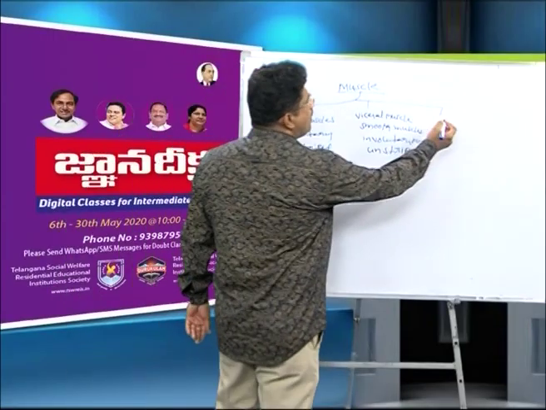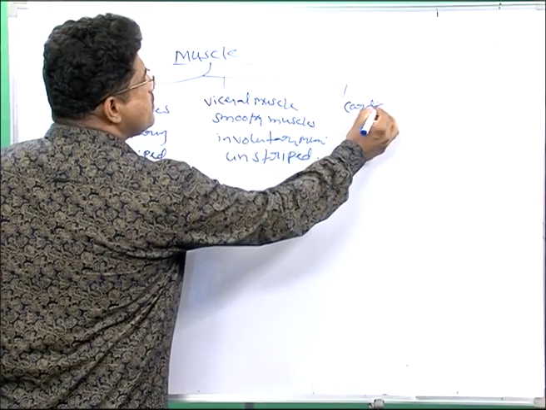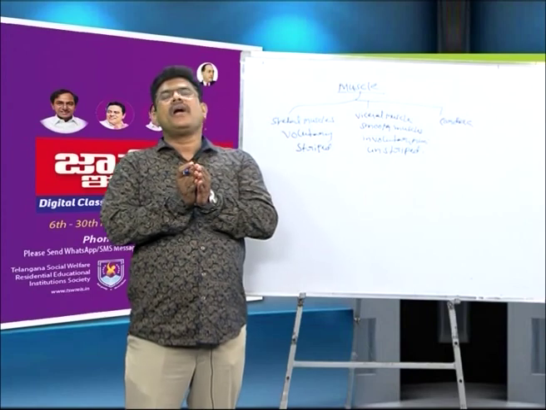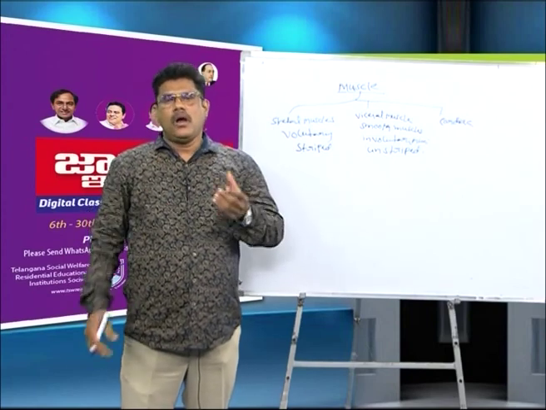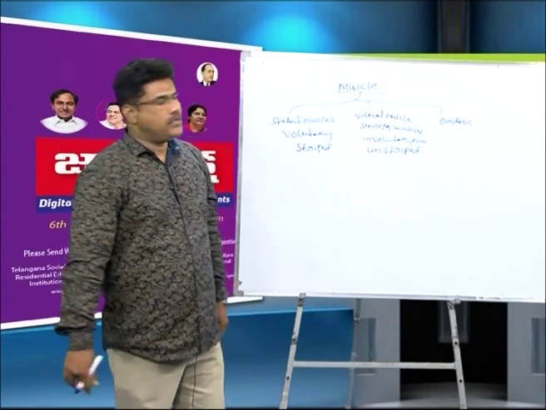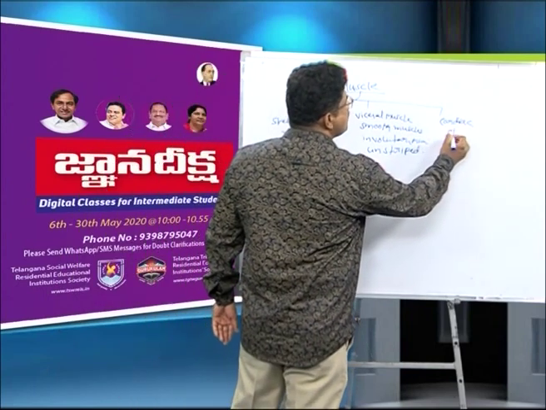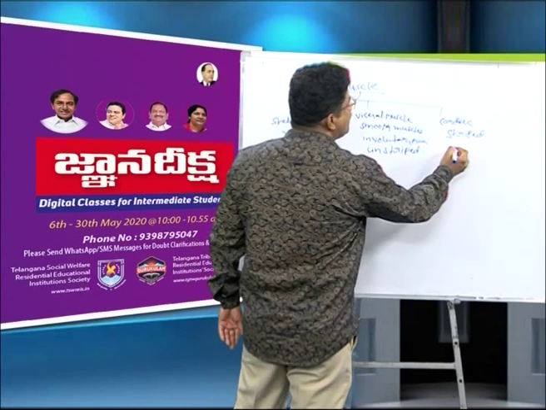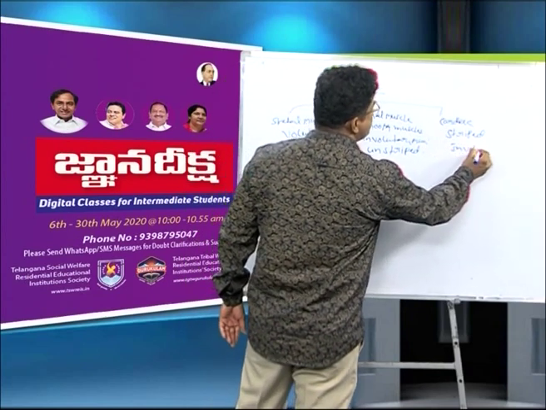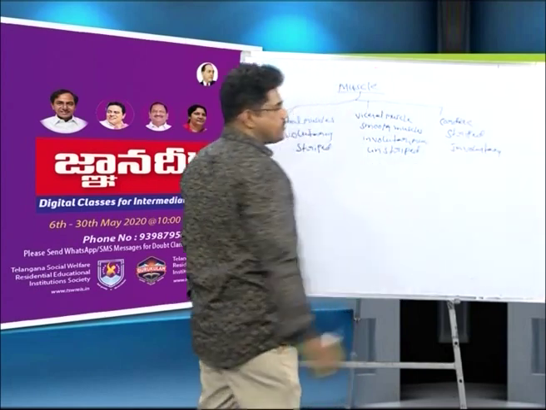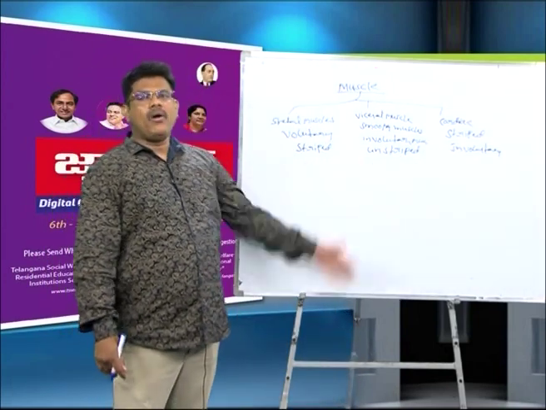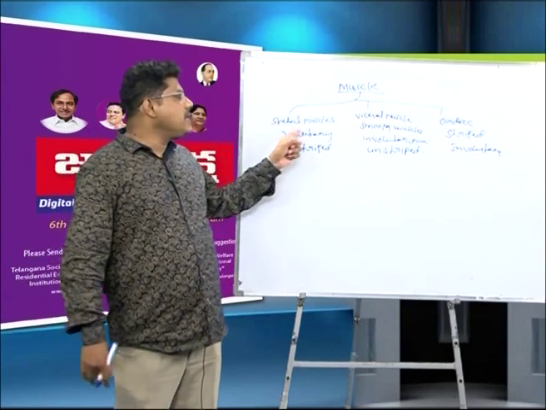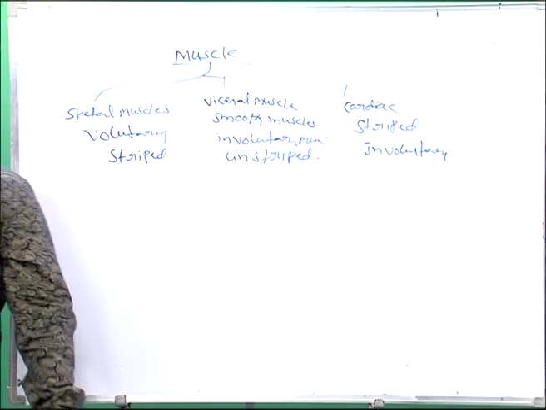You listen here. The third one is cardiac muscles. Cardiac muscles are present in our heart. Heart muscle is known as cardiac muscle. Cardiac muscle is known as striped muscle. Its other name is involuntary muscles. Yes, in our body, three types of muscles are present, students: skeletal muscles, visceral muscles, cardiac muscles.